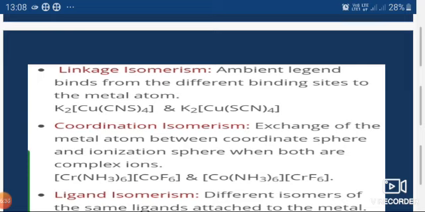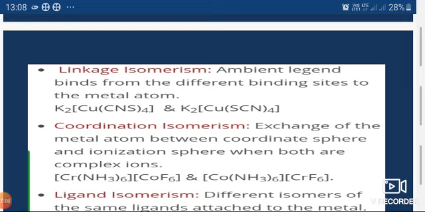potassium tetrathiocyanatocuprate(II). In this complex, copper is directly bonded to the thiocyanate group through the sulfur.